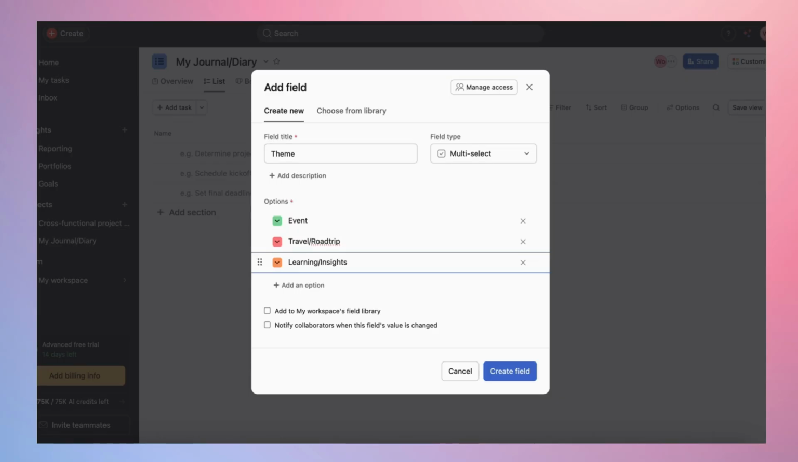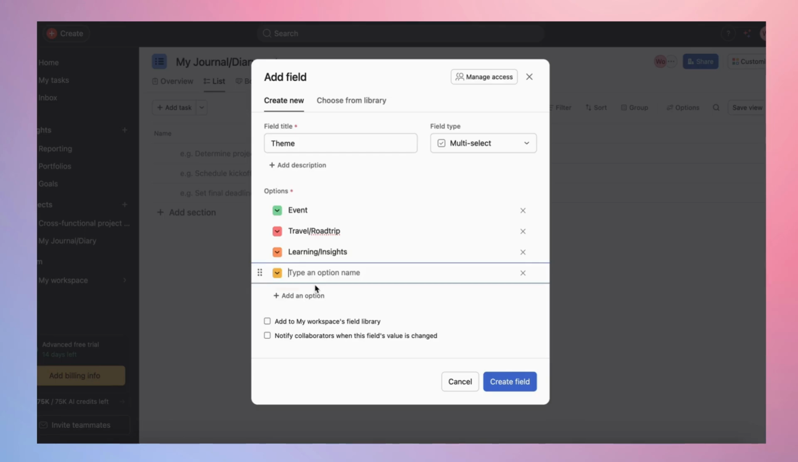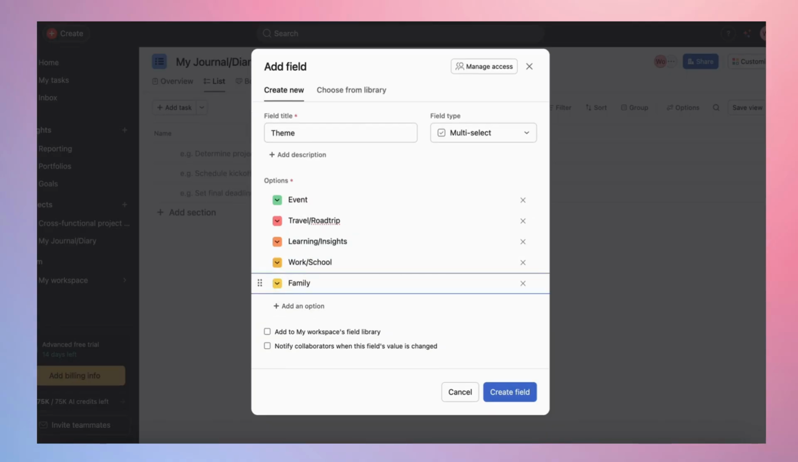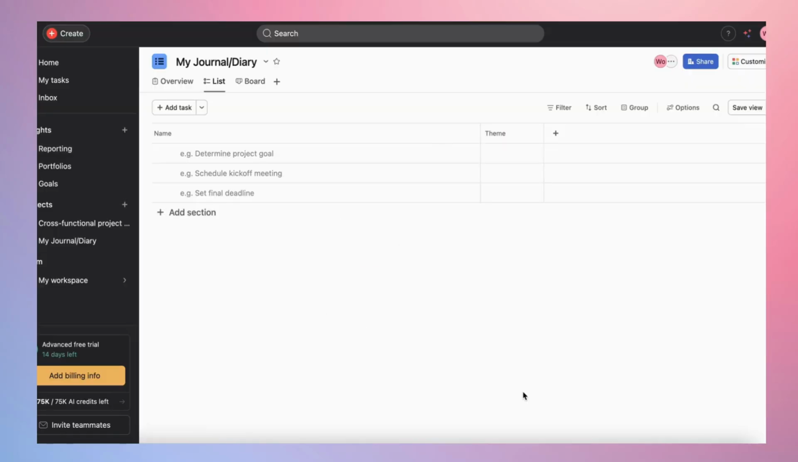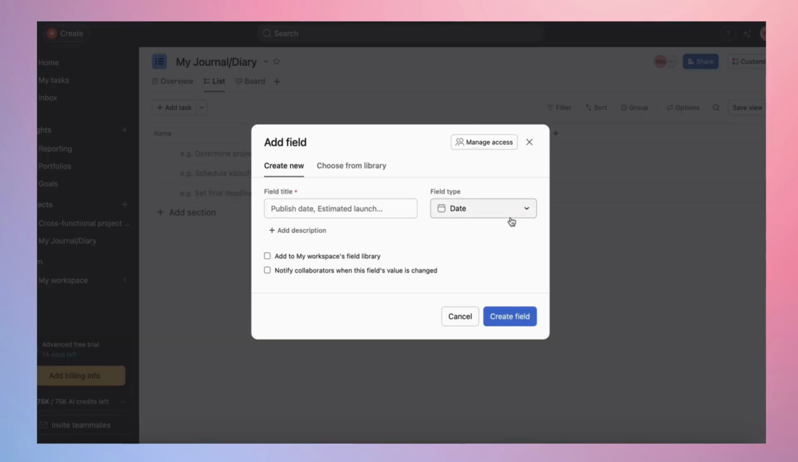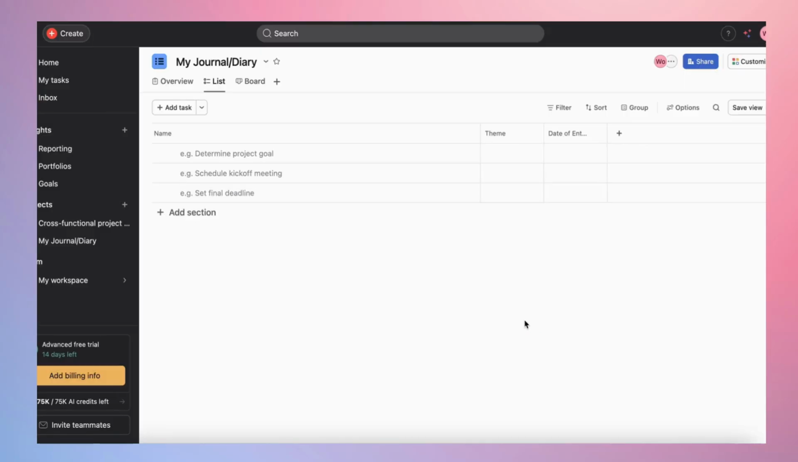So yeah, I've been journaling every single day for 2+ years now. I found it so helpful for just being more insightful and learning about yourself and self-awareness. So yeah, hopefully this will help some of you as well. So yeah, event, maybe travel, road trip, learning, insights. I mean, you could really do anything. So obviously you gotta personalize that, but I create that as a field. I'm gonna create a date of entry field.